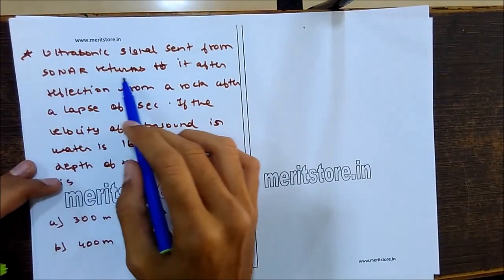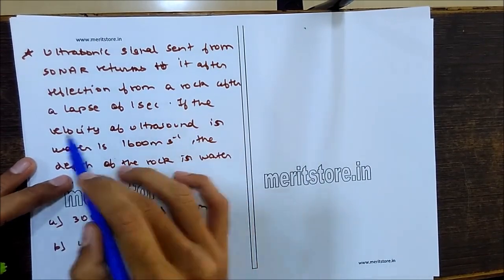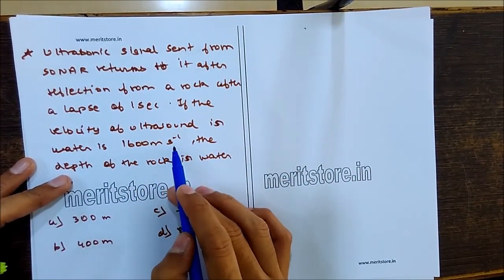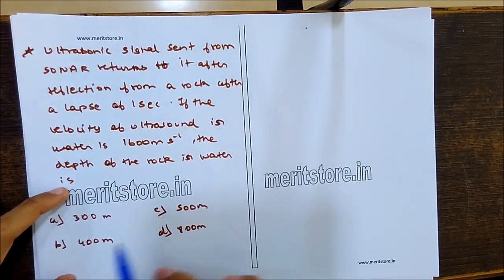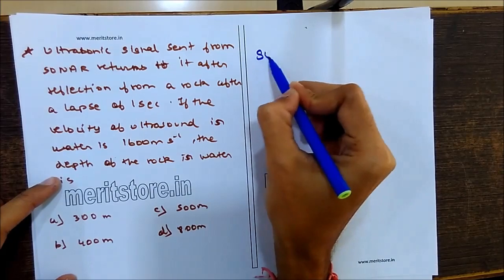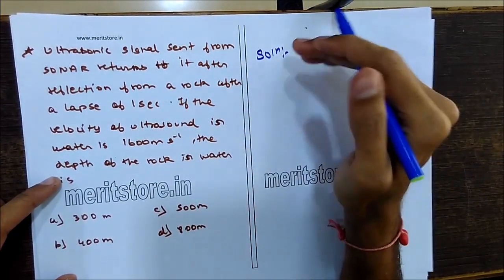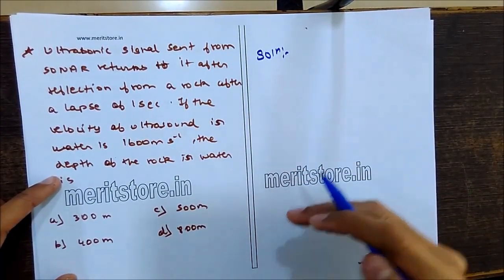An ultrasonic signal sent from a sonar returns after reflection from a rock after a lapse of 1 second. If the velocity of the ultrasound in the water is 1600 meters per second, the depth of the rock in the water is 300 meters, 500 meters, 400 meters or 800 meters. So here let D be the distance of the rock from the sonar; the sound travels to the rock and then returns back.